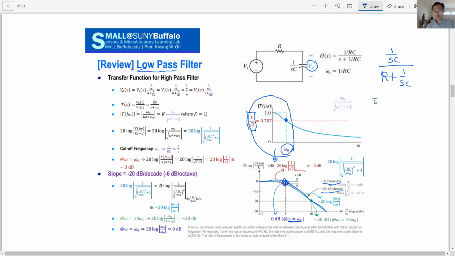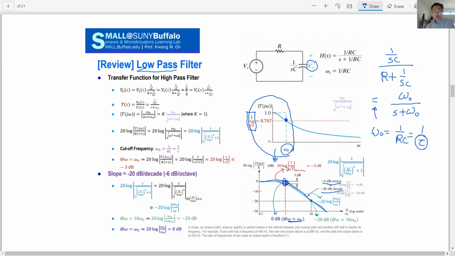If you simplify this equation, it becomes omega 0 divided by S plus omega 0. Okay, and omega 0 by definition was 1 over RC, which is 1 over tau, the time constant.